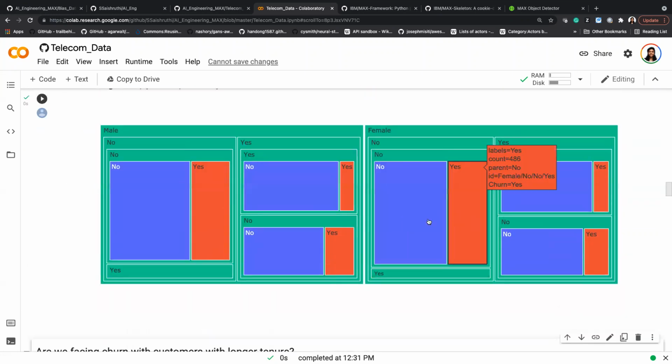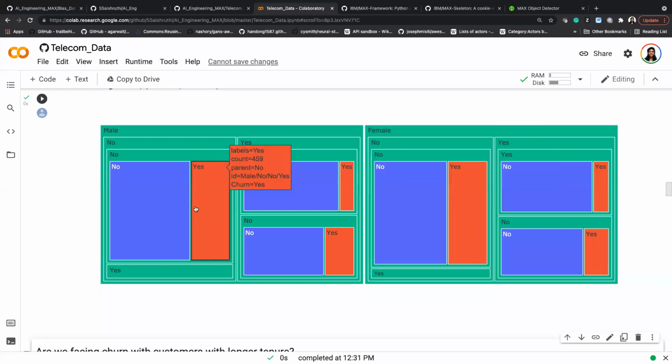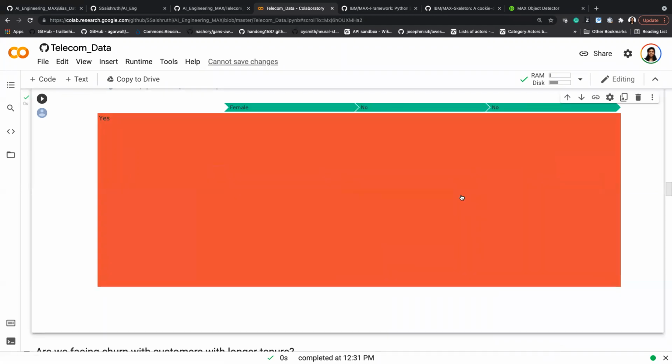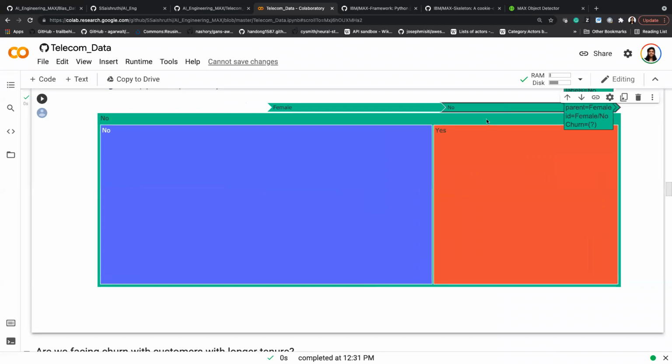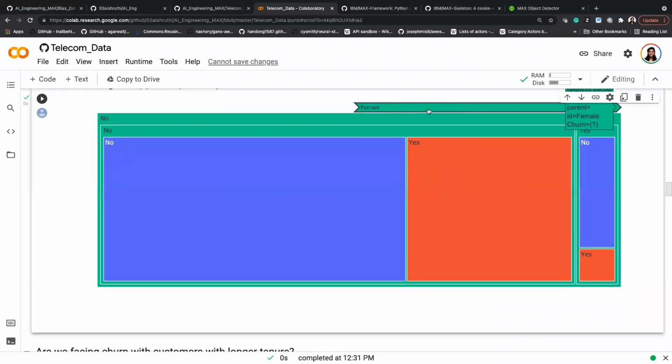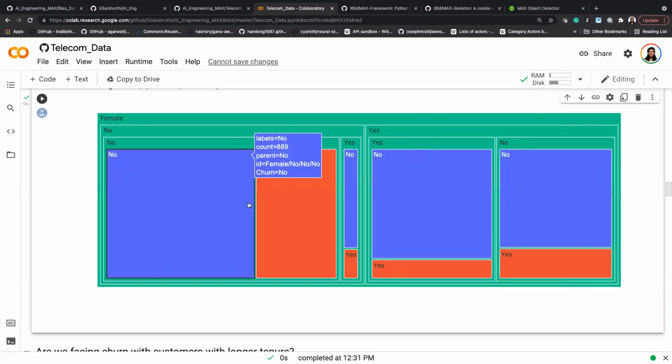And I know these red ones are where my concentration should be because that's where the churn is happening. And by looking at the count, here I have 486 for female and here I have 459 for male. So I'm gonna click on the female and you can start drilling down into the graph and it's going to give you in-depth level information that's required.